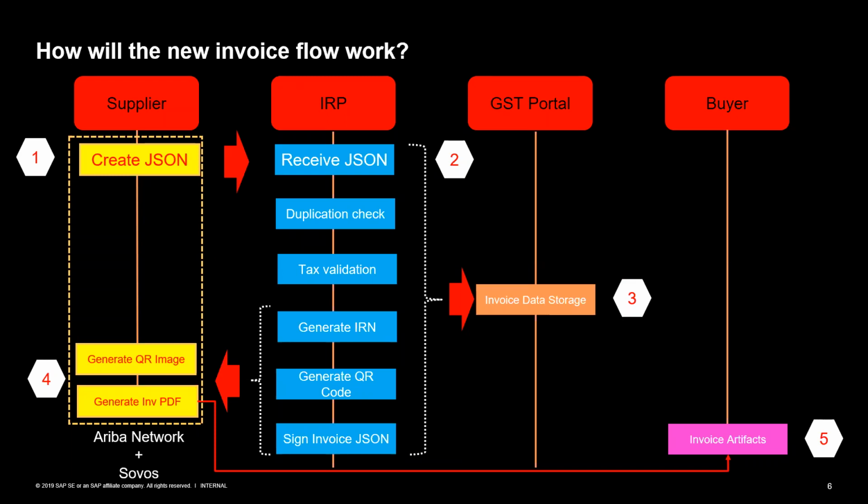See, there are two things, right? If the state of the supplier and the GSTIN provided by the supplier match with the state code of the supplier, then the invoice will actually go through and it will fail at the IRP if the GST number itself is wrong.